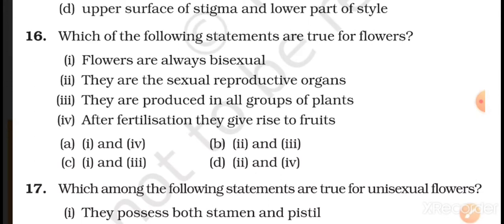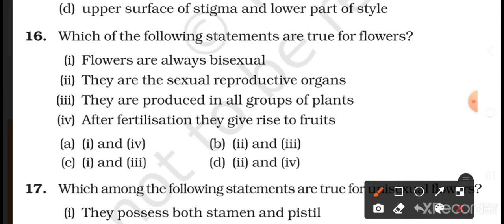Question number 16. Which of the following statements are true for flowers? One, flowers are always bisexual. Two, they are the sexual reproductive organs. Three, they are produced in all groups of plants. Four, after fertilization, they give rise to the fruits.